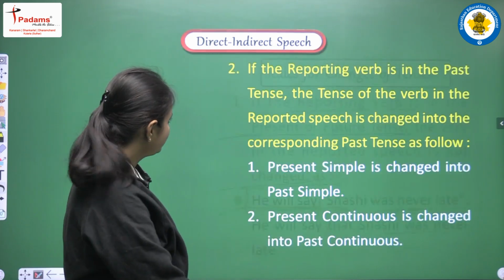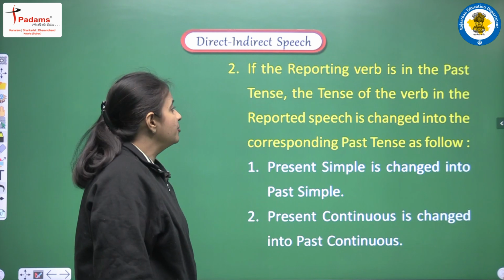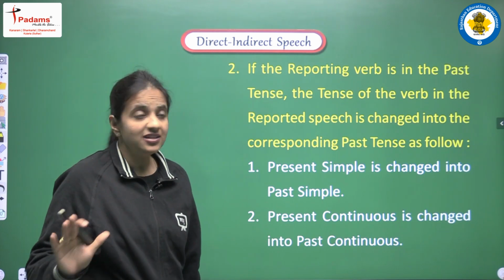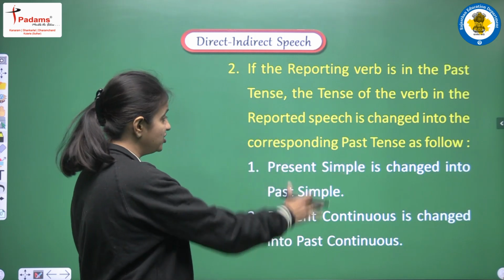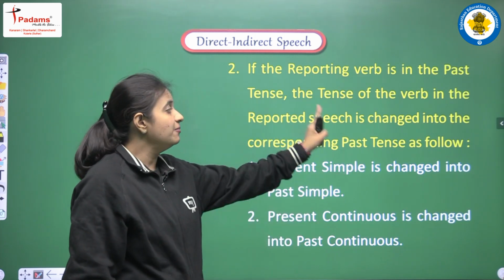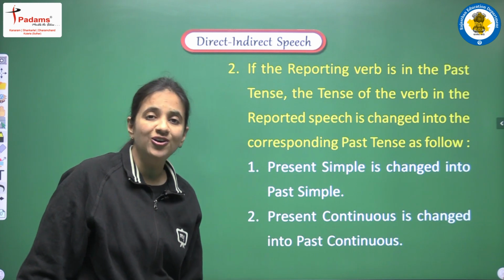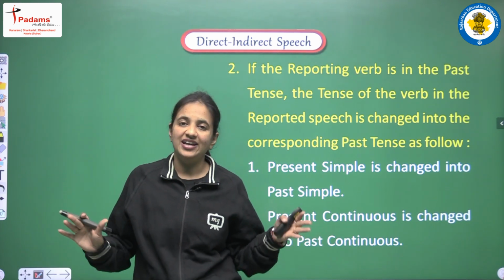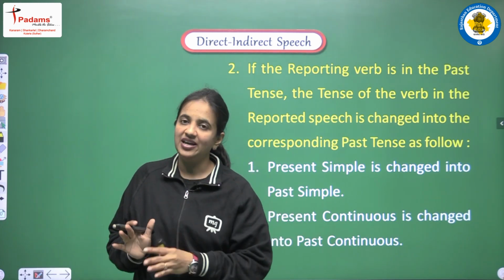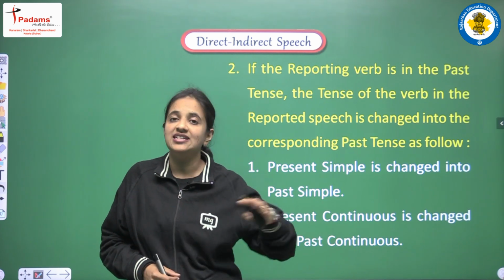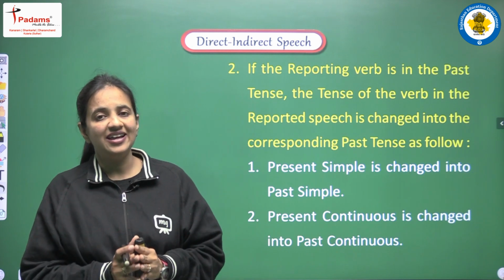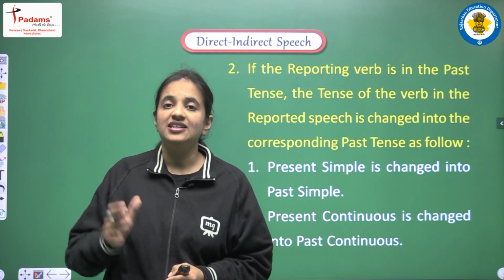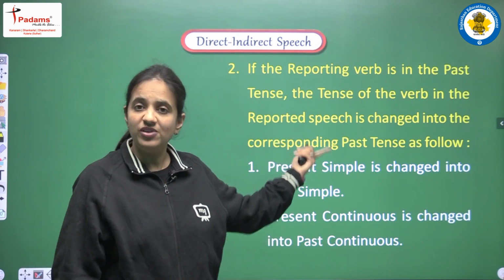Clear? Next, if the reporting verb is in the past tense, the tense of the verb in the reported speech is changed into the corresponding past tense as follows. So एक चीज़ हमें क्लियर हो गई है कि अगर रिपोर्टिंग वर्ब प्रेजेंट में है या फिर फ्यूचर में है, तब हमें टेंस का चेंज करना ही नहीं है. इट मीन्स हमें टेंस का चेंज सिर्फ कब करना है? व्हेन द रिपोर्टिंग वर्ब इज इन द past tense. So the same rule we are having here.